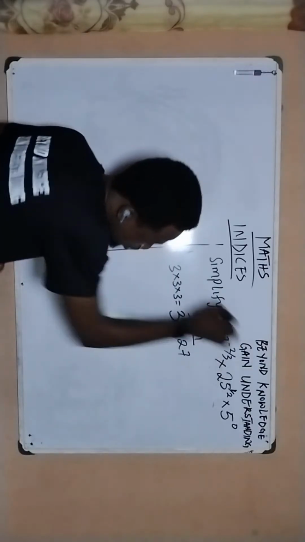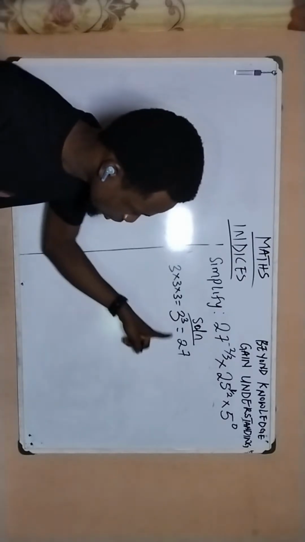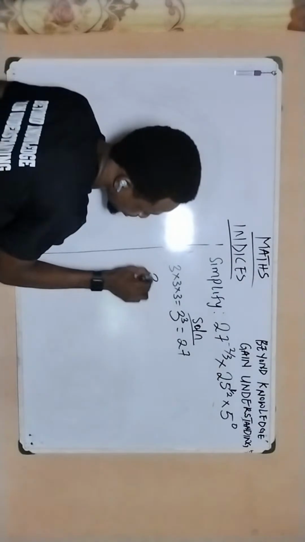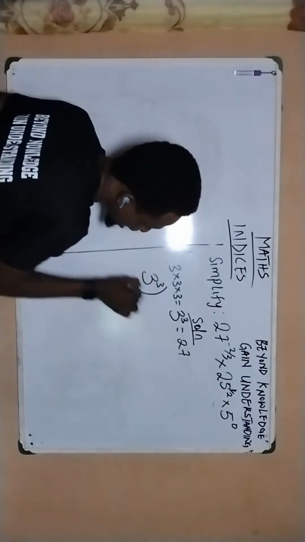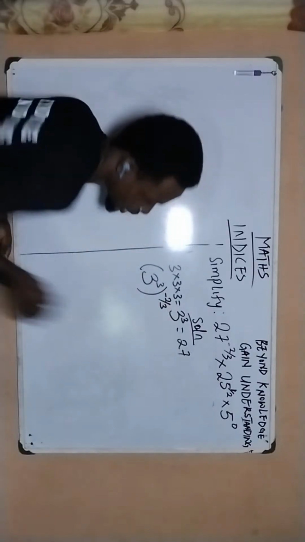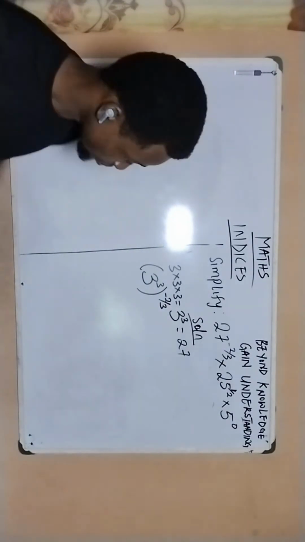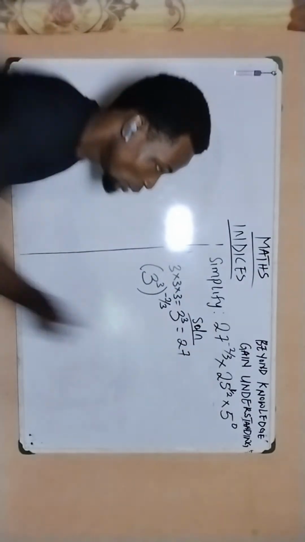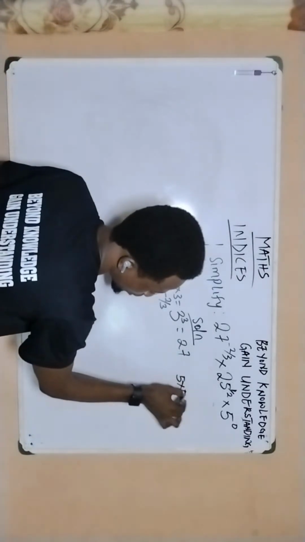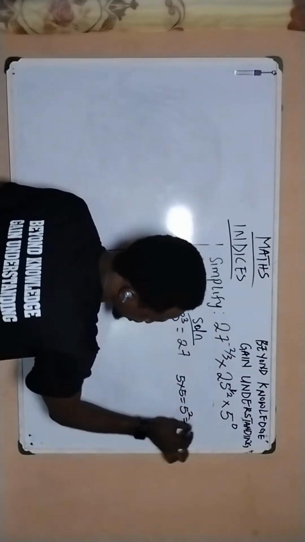So I'm going to switch up 27 and replace it with what? 3 raised to the power of 3, because that is what indices is all about. So this becomes 3 to the power of 3, then close the bracket, put the outermost fractional power. That's what you do here. So I've reduced this for this 27. We do the same thing for this 25. We know that 5 times 5, which is equal to 5 squared, will give us 25.